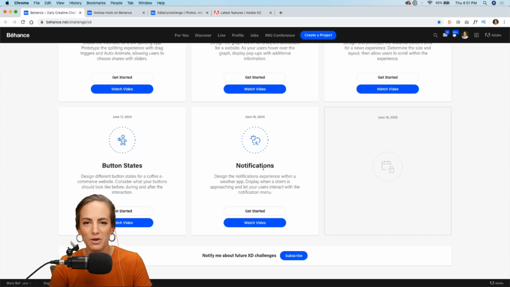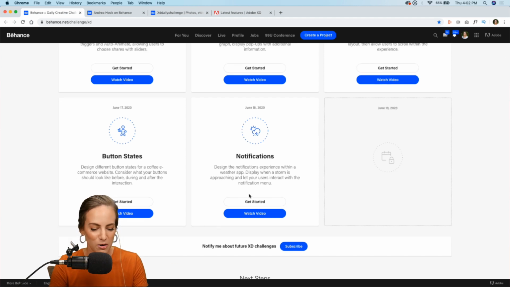So today what I want you guys to do is we're going to be working on a weather app and focusing on notifications. Design the notifications experience within a weather app, and display when a storm's approaching and let your users interact with that notification menu. So we'll be focusing on multiple interactions for one specific element or button or icon, and I'll show you how to do that. It's super simple. A good thing to know when you're prototyping a bunch of different screens.